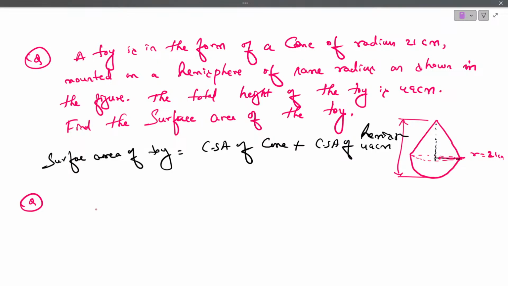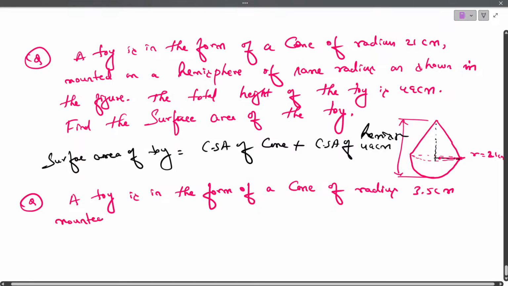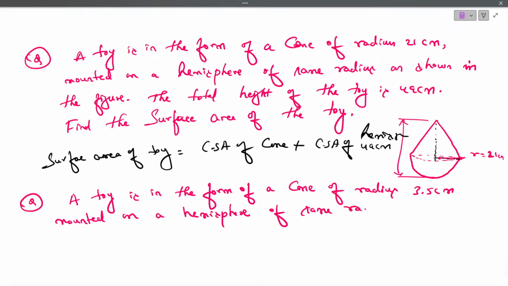Okay, see your model question paper. Model paper 1. They have given the question as a toy is in the form of a cone of radius 3.5 centimeter mounted on a hemisphere of same radius.